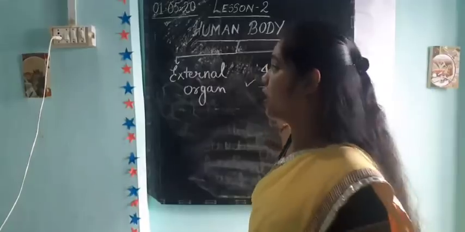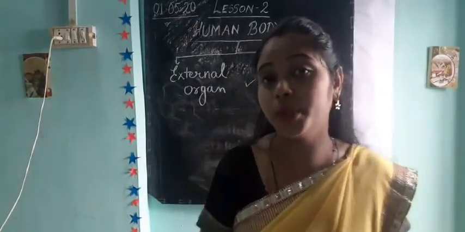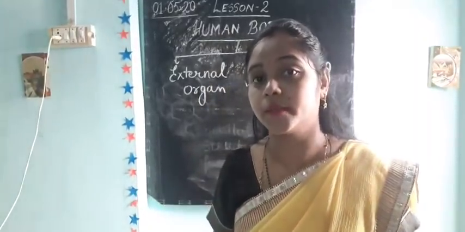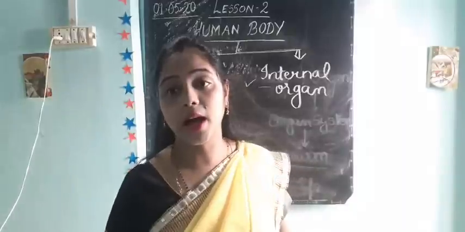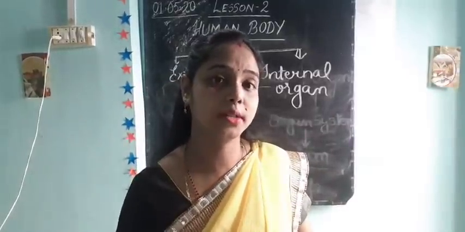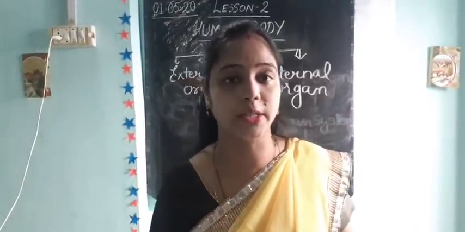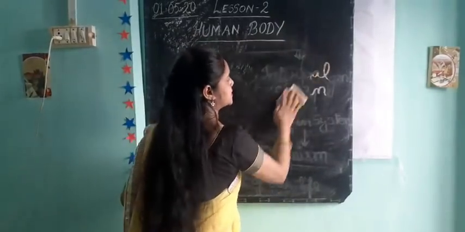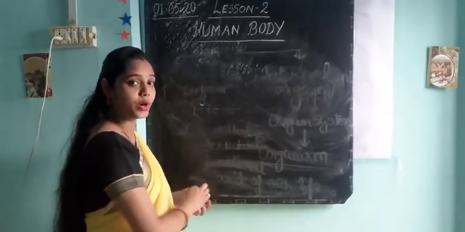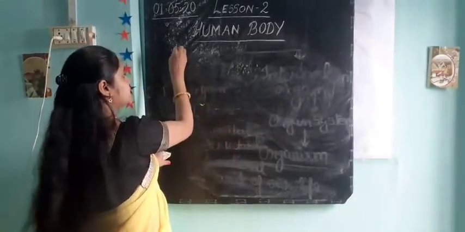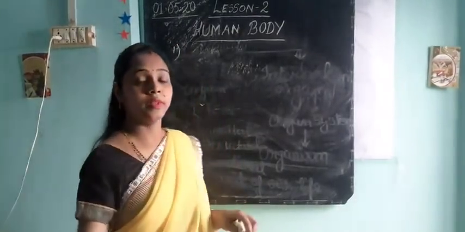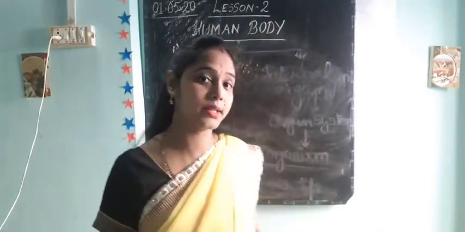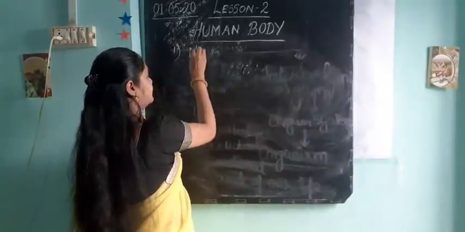Before going on to organs, I'll tell you how many organ systems there are in our body. Yes, there are 8 organ systems in our body. In total, there are 8 organ systems. The first one is the nervous system.